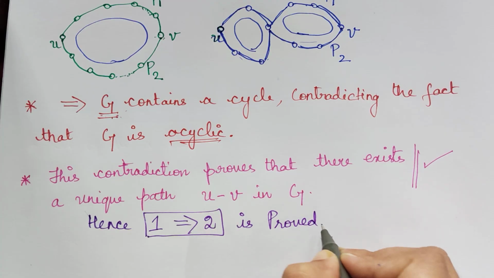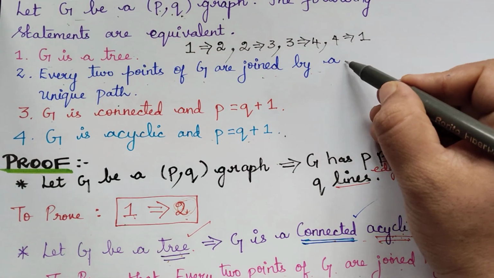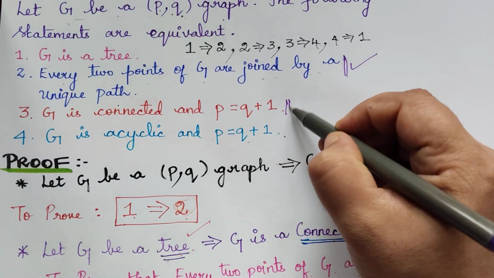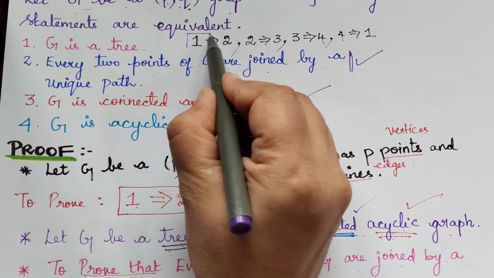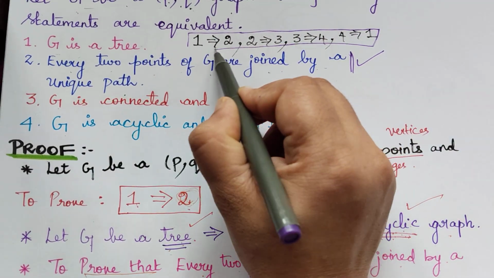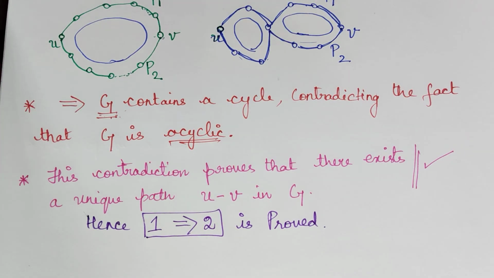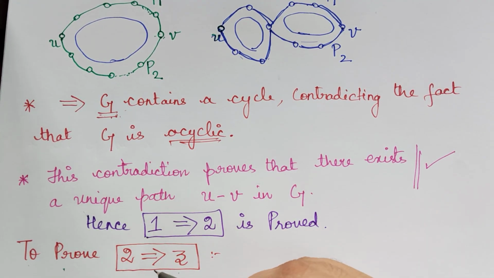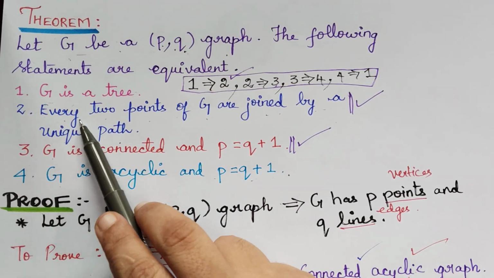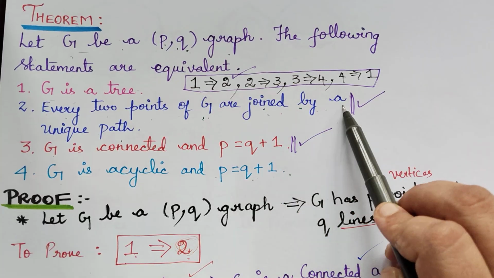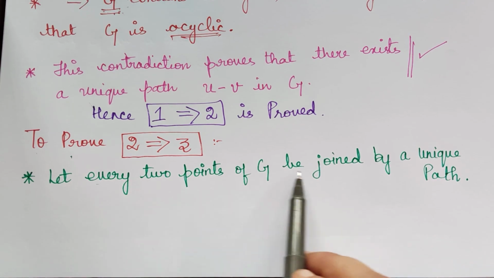So next step is what? We have to prove that 2 implies 3. That is, we have to assume the statement 2 and prove the statement 3, because that is the method of proof. I already told you, 1 implies 2 is done. Next is 2 implies 3, for which we have to assume 2. So what is 2? Every 2 points of G are joined by a unique path. So first let us write that.